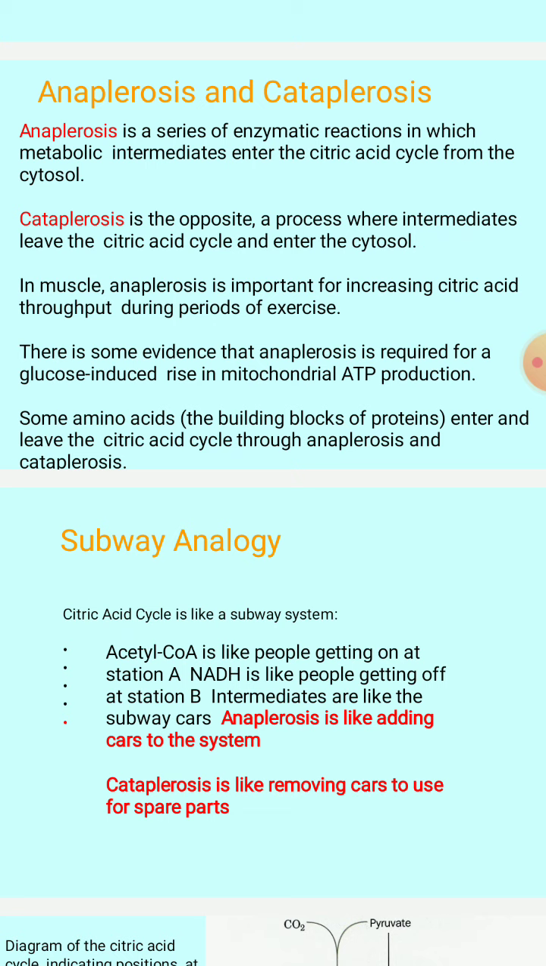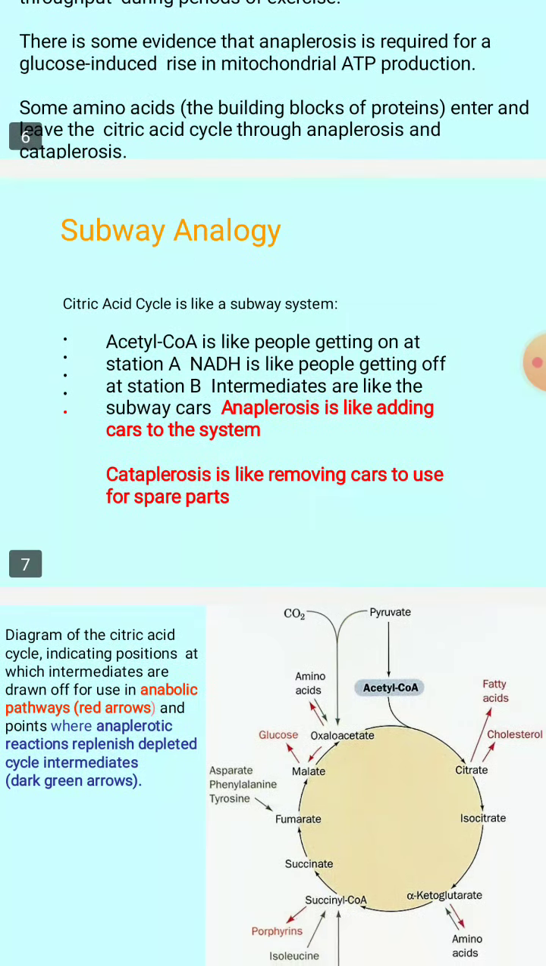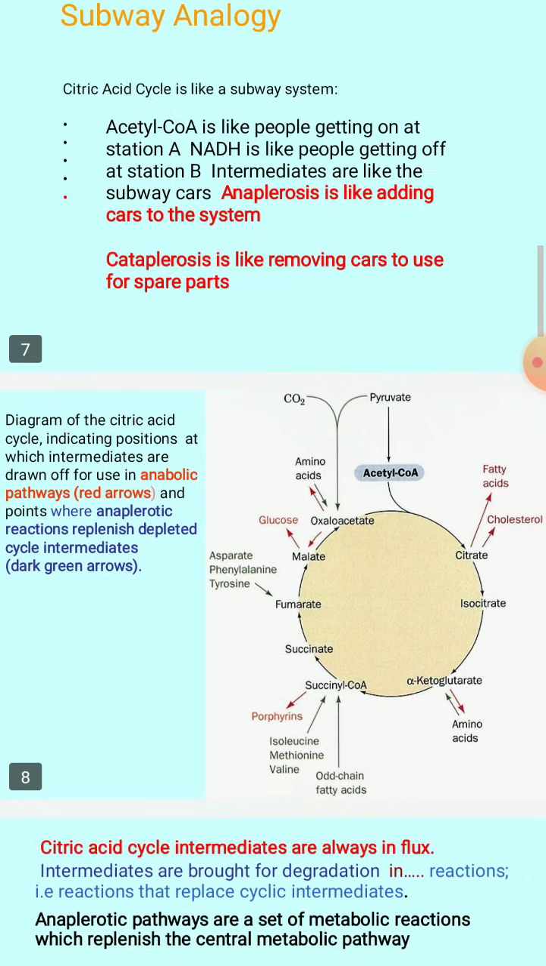The intermediates are like the subway cars. Anaplerosis is like adding cars to that particular subway system, whereas cataplerosis is like removing cars to use for other spare parts of the system, right? So this acts as a subway analogy. Very easily you can understand it by taking this kind of example, right?